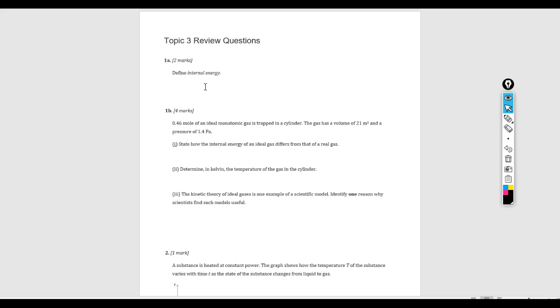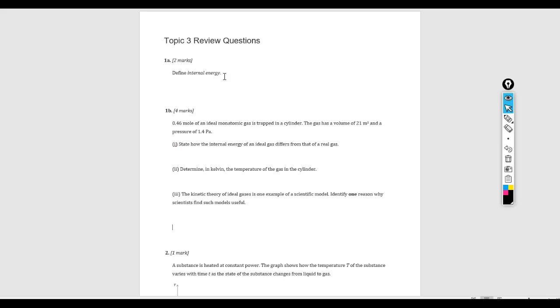So remember, any object, whether it's a solid, liquid, or gas, is made up of millions and billions and trillions of atoms and/or molecules. Each of those molecules is in random motion, and therefore each individual molecule or atom has kinetic energy and possibly potential energy associated with it. The internal energy of a substance is just the total kinetic energy of all those atoms or molecules plus all the potential energy between the atoms and molecules.